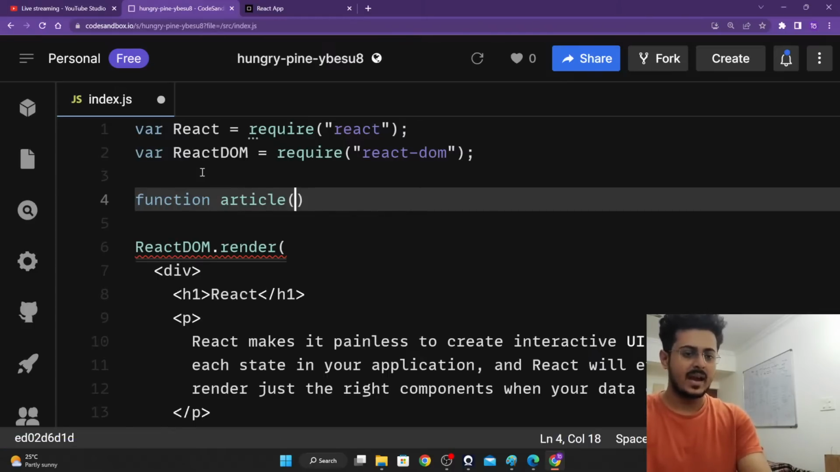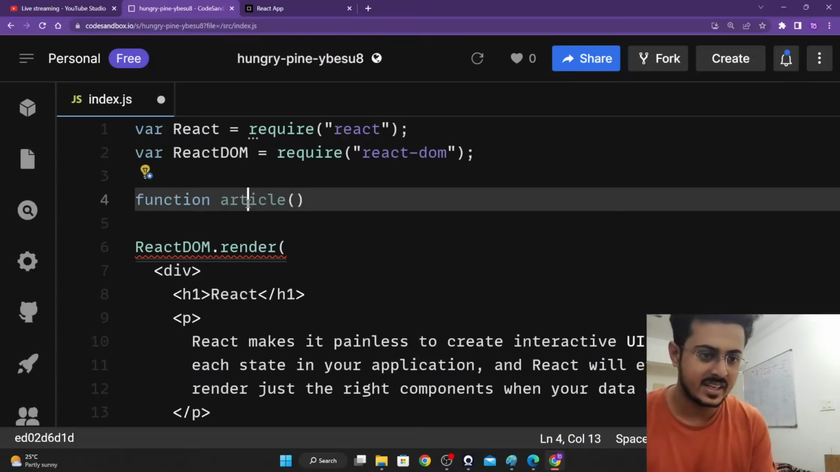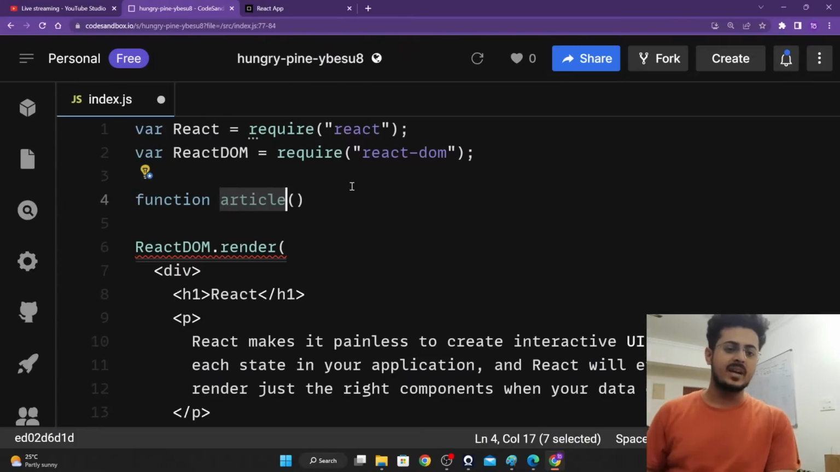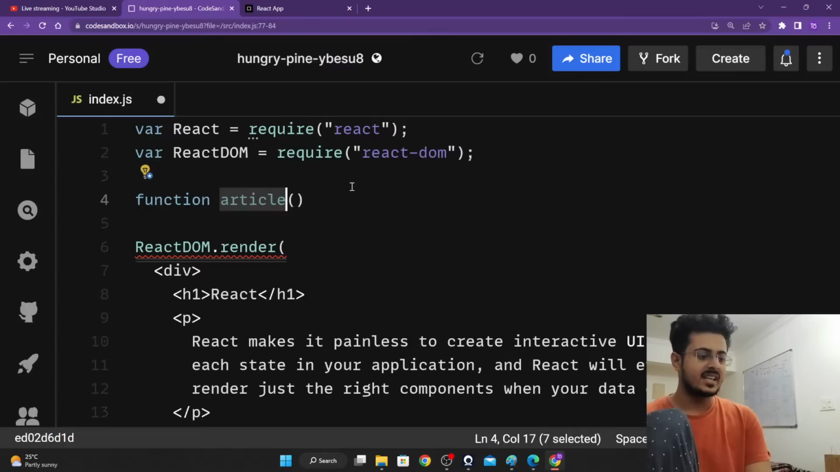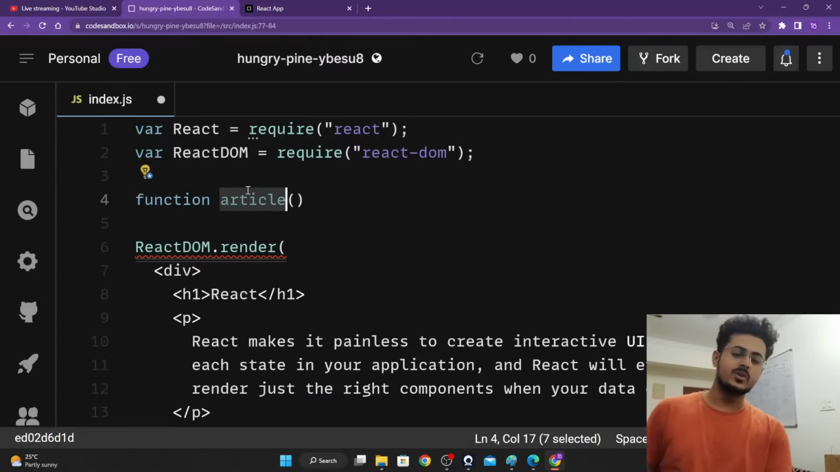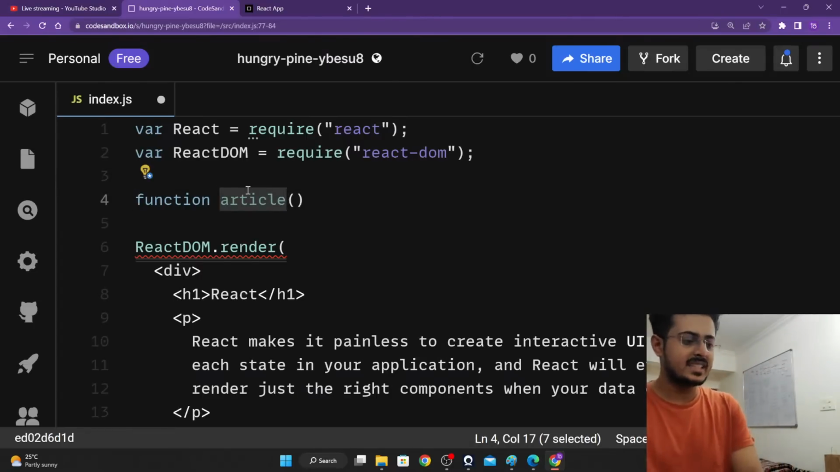Okay, and then you will be having your parenthesis right over here. We cannot use article, as you're able to see right over here. Article is coming up in a particular color, it's getting highlighted. That means it's a reserved keyword. We cannot use this particular word as our function name.